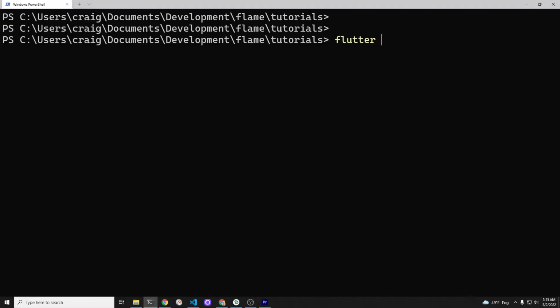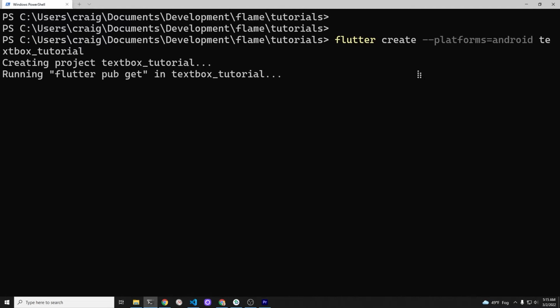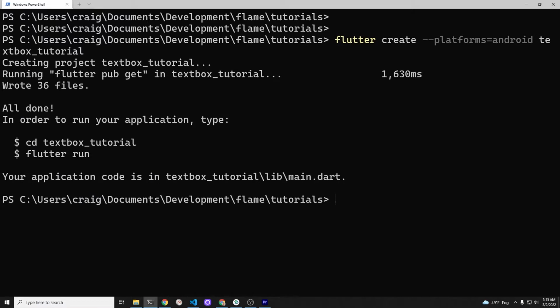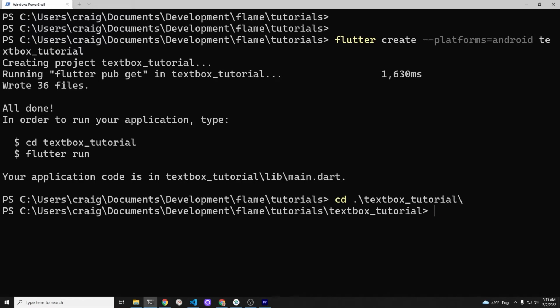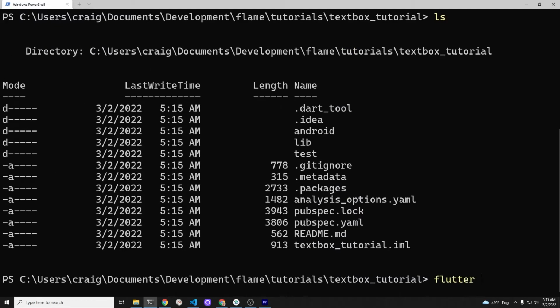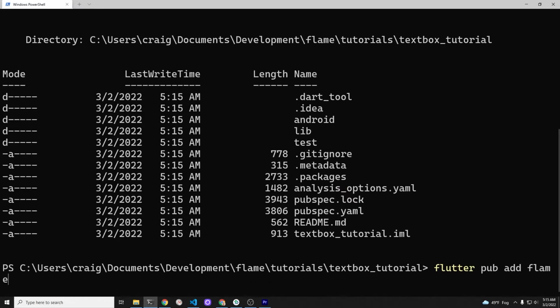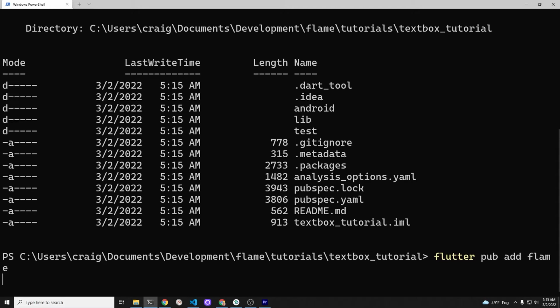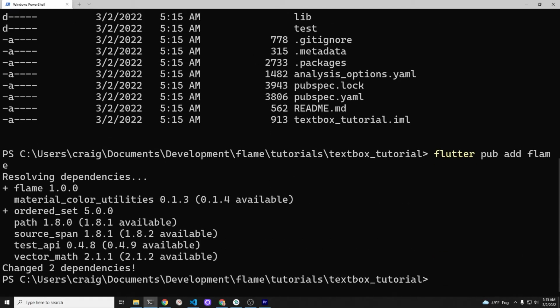Create a new Flutter project with flutter create and the name of your project. In this example, I'm going to use --platforms=android because I'm only building it on Android. However, this parameter is optional. You could just do flutter create and the name of the tutorial. So I'm calling mine TextBox_tutorial. Once you create it, then change directory into the new project directory that you just created. And then I'm going to add Flame with flutter pub add flame. This will add the newest version of Flame into your